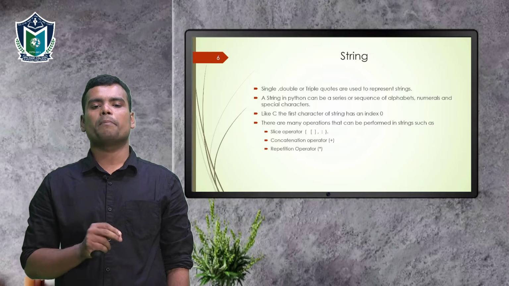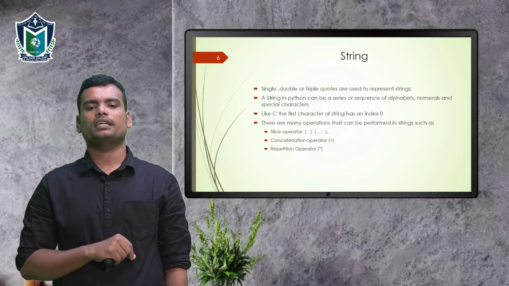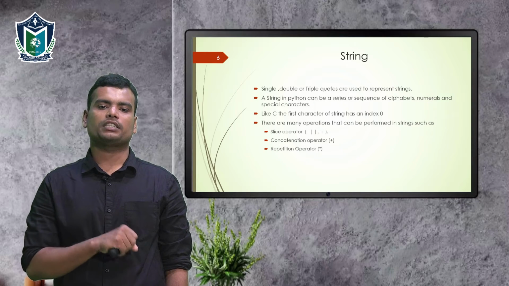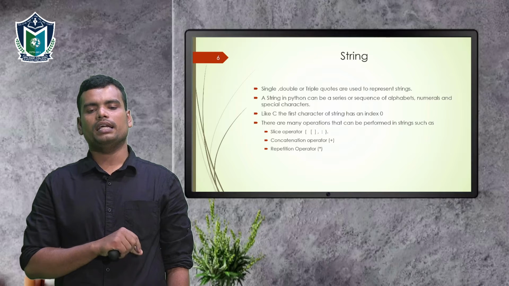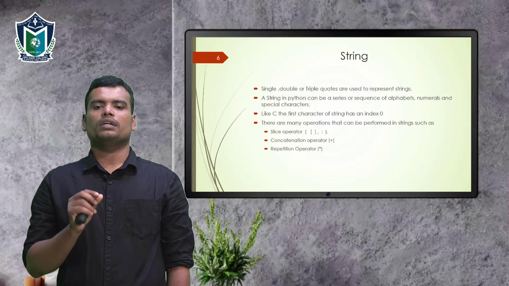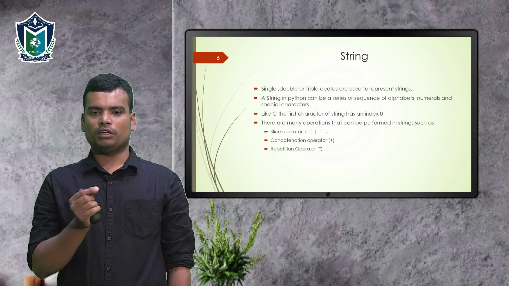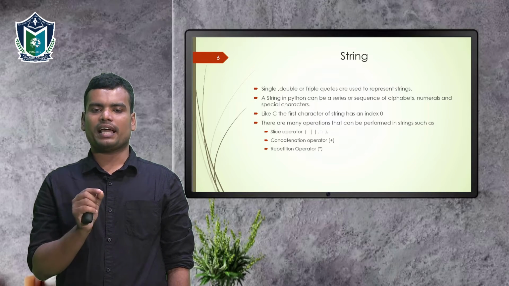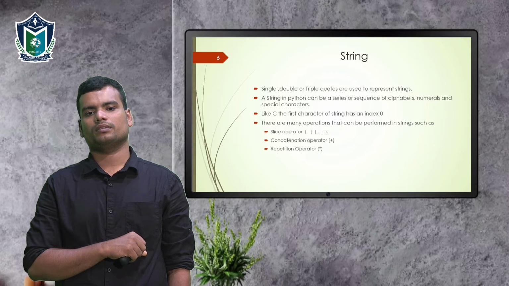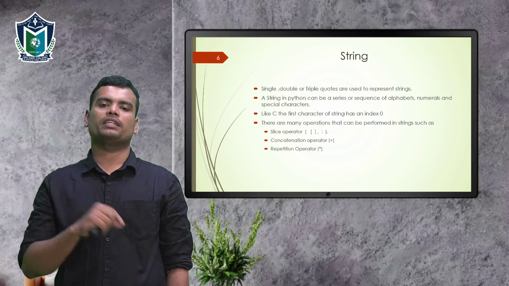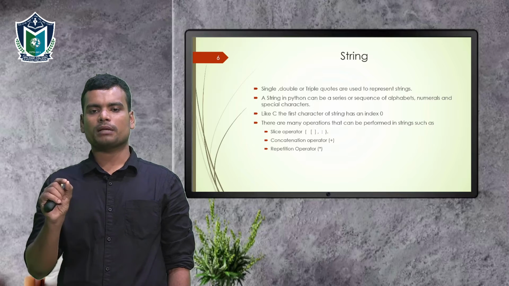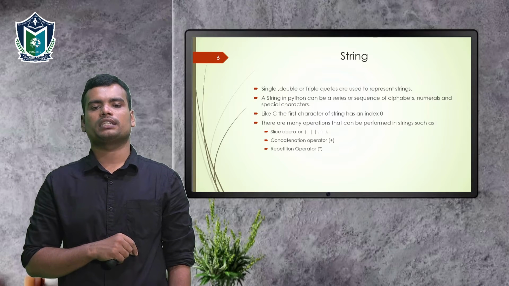We mainly use 3 types of operators in strings: slice operator, concatenation operator and repetition operator. The slice operator is mainly used to get a substring from the main string. If the main string is hello Python, and we need the substring hello or the substring Python, we can use the slice operator.